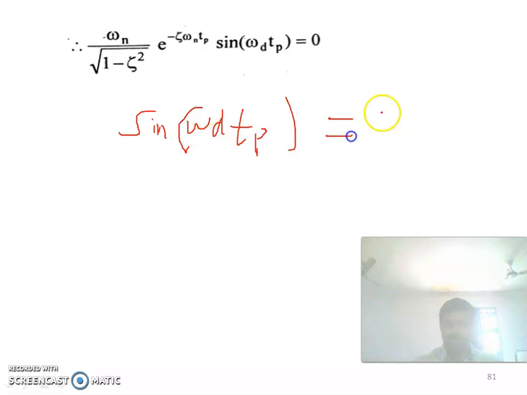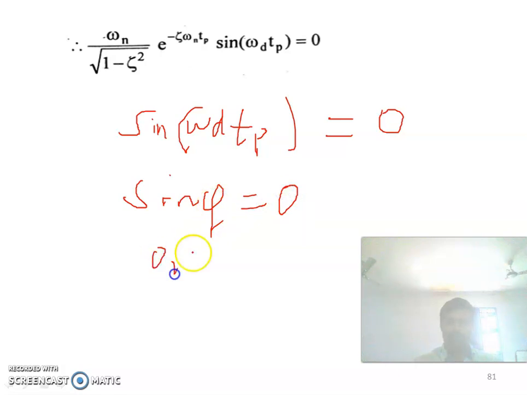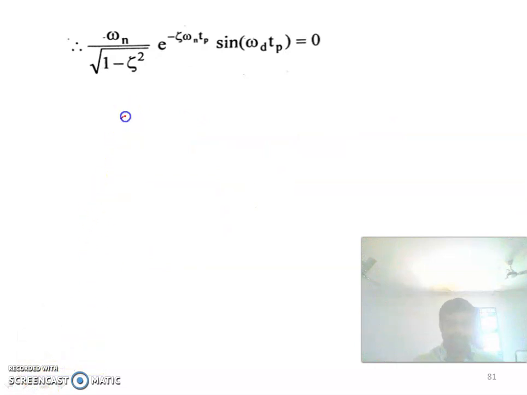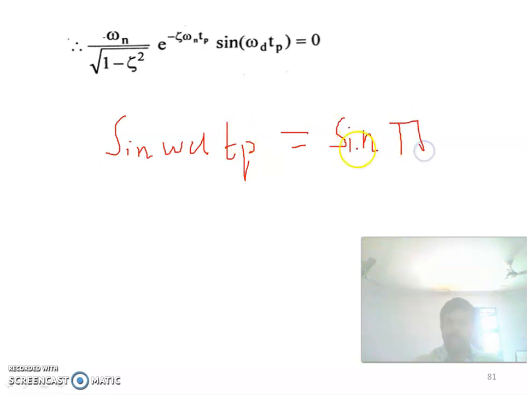is equal to 0. We know that sin phi is equal to 0, where phi can take the value 0, pi, 2 pi. So here you are taking sin omega d Tp is equal to sin pi.